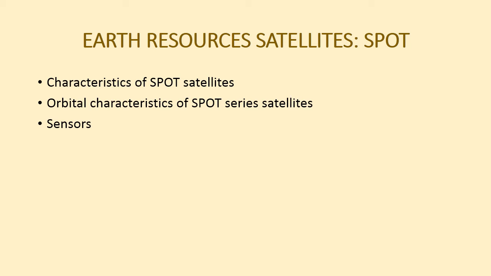Each of the two cameras can be operated in either multispectral, that is 20 meter resolution mode, or panchromatic, that is 10 meter resolution mode. The swath covered is 60 km and the cameras can be tilted offset up to 27 degrees on either side of the nadir. Thus, any point within the width of 950 km centered on the satellite track can be observed by the programmed camera control.